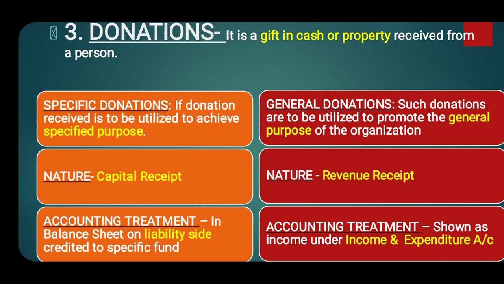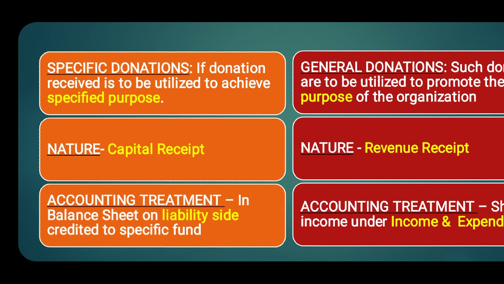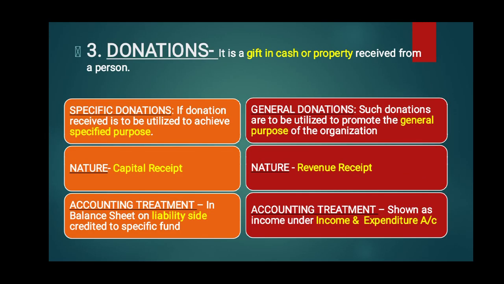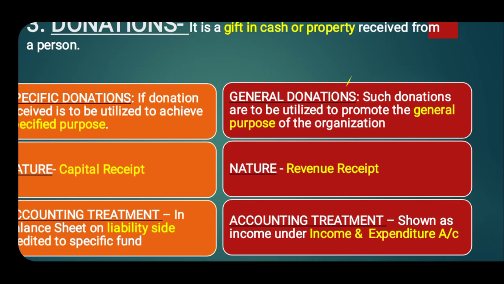And what is the nature of specific donation? Its nature is that it is a capital receipt and it will be written on the liability side under the specific fund. And what is the accounting treatment of general donations? It is considered as revenue receipt and shown as income under the income and expenditure account.